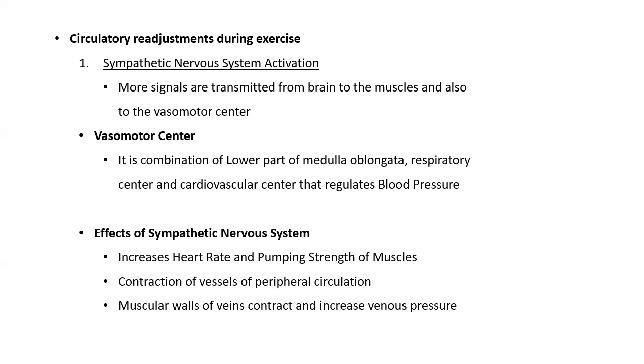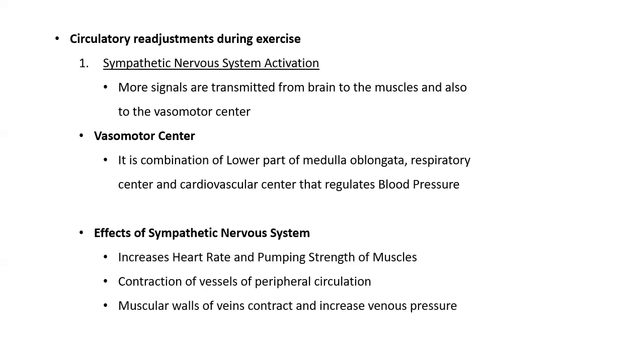Whenever there is an increased heart rate, there will be more pumping of blood from the heart towards the arteries, arterioles and capillaries. The second is the contraction of the vessels of the peripheral circulation. Whenever a muscle is performing exercise, more blood flows towards the active muscle as compared to the non-active muscles. Or you can say that more blood moves toward the functional muscle as compared to the non-functional muscle.